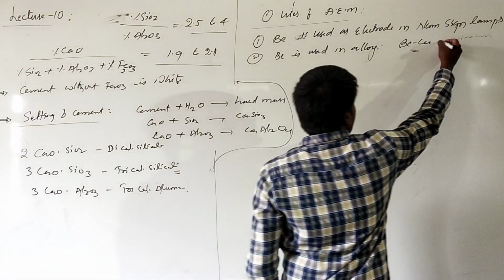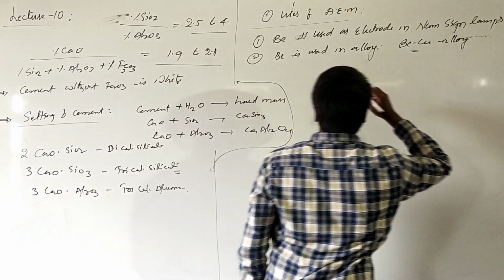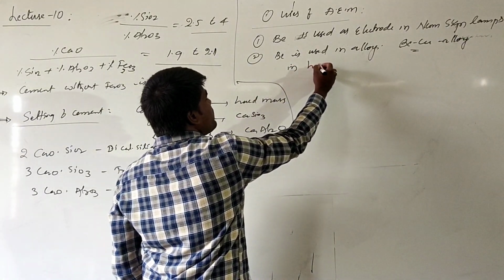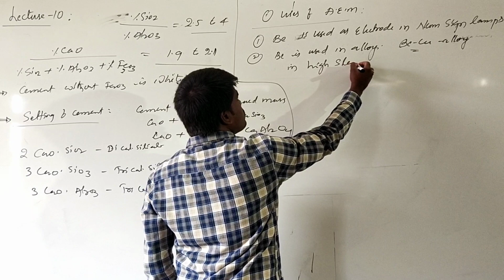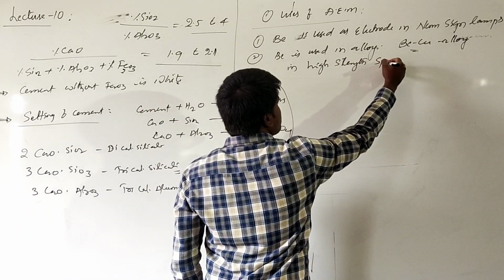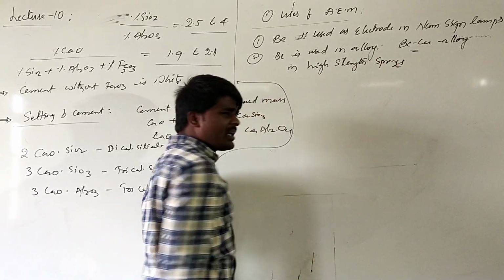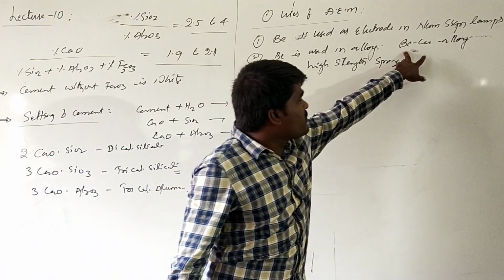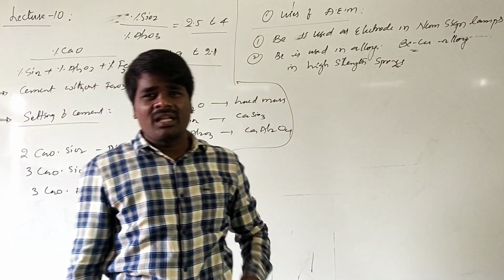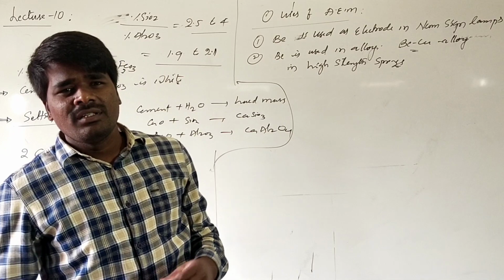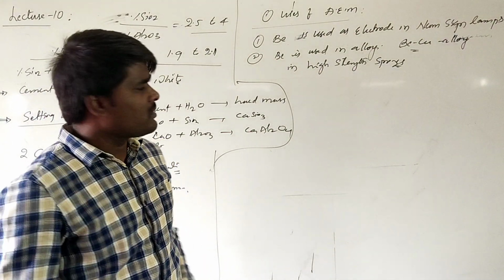Beryllium and copper alloy is generally used in high strength springs. Springs of high mechanical strength are generally made from alloys of beryllium and copper. Hope you know what is meant by an alloy. Alloys are homogeneous mixtures of two or more elements or metals.